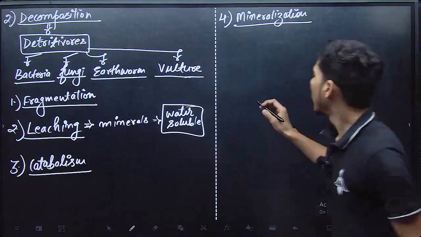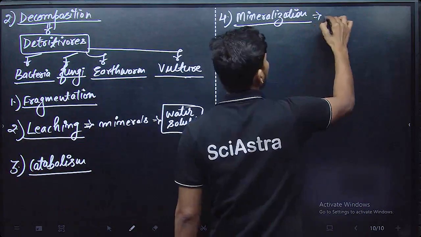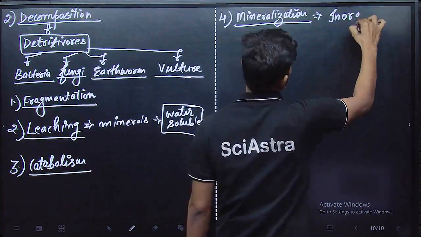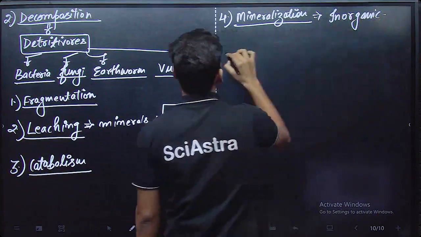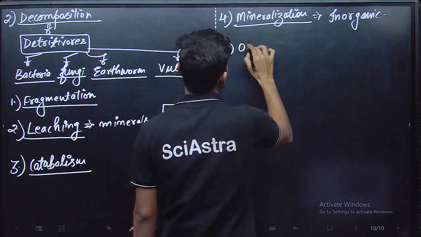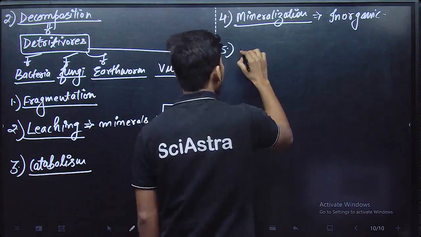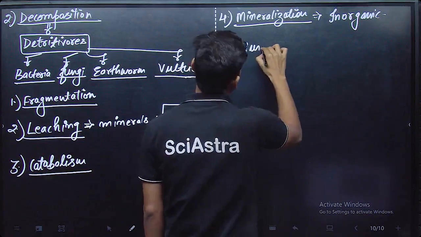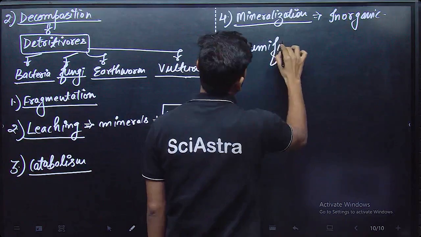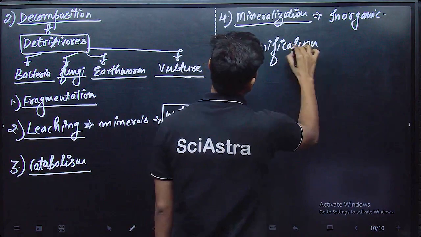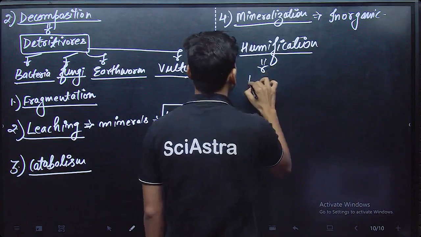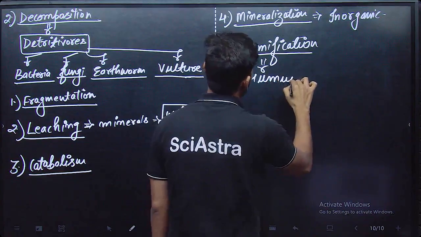Now, mineralization produces inorganic substances because minerals are inorganic in nature. But what about organic substances? There are organic substances which also remain in the soil, and that organic substance forms humus, and this process is known as humification. It is basically the process of production of humus. And what do you mean by humus?